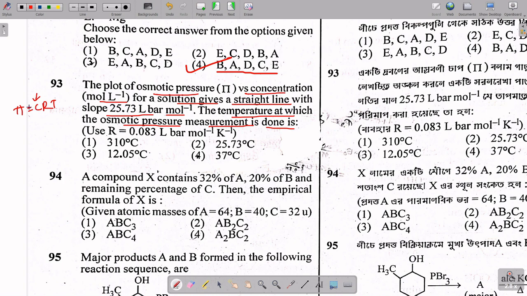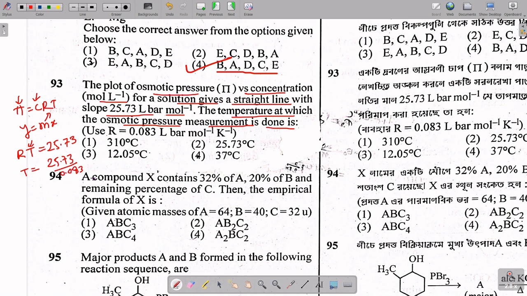If you consider C and pi and plot this, it will be like y equals mx, and m is RT. Here the slope is given, so RT is equal to 25.73. So you can calculate T in Kelvin: T is equal to 25.73 divided by R, and R is given as 0.083 liter per mole.